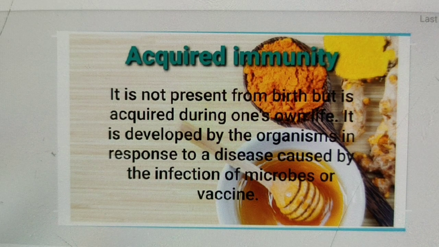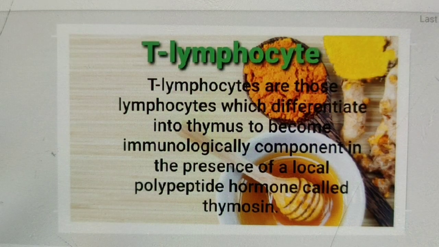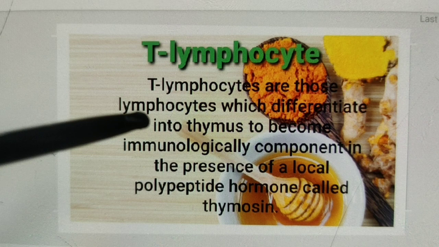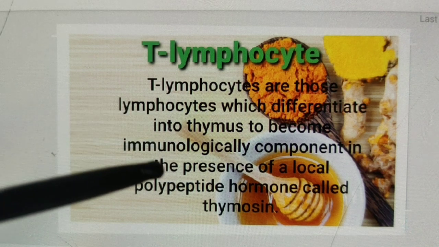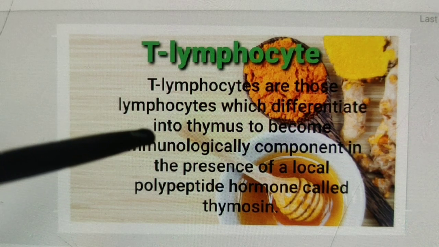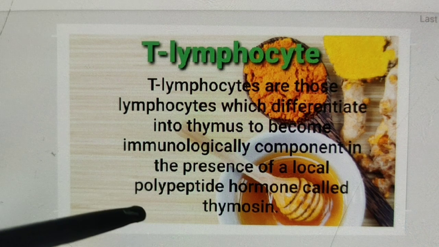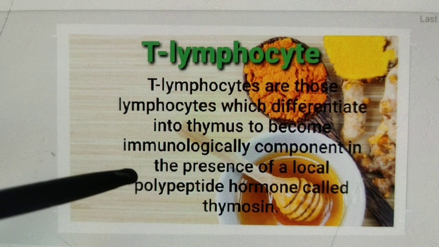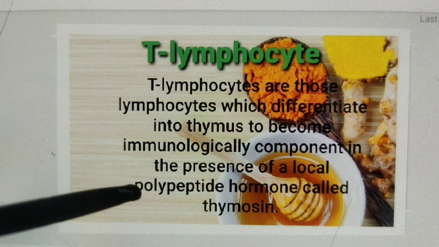Next, in the cell-mediated immune system, T cell immunity, lymphocytes are of two types, that are T lymphocytes and B lymphocytes. T lymphocytes are those lymphocytes which differentiate in the thymus to become immunologically competent in the presence of a local polypeptide hormone called thymosin.